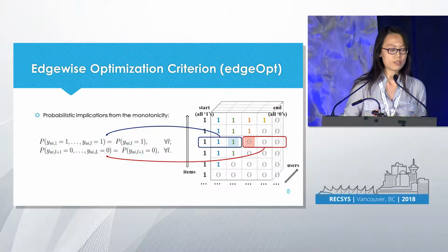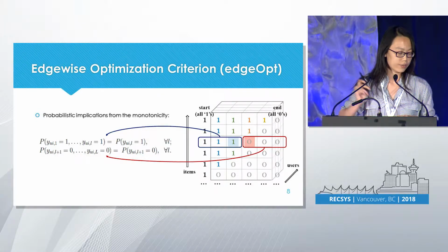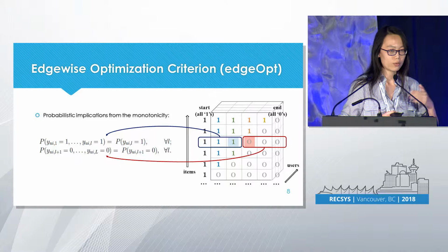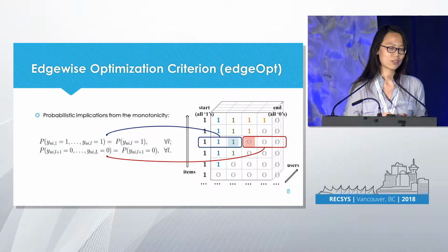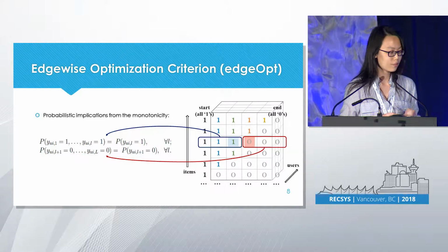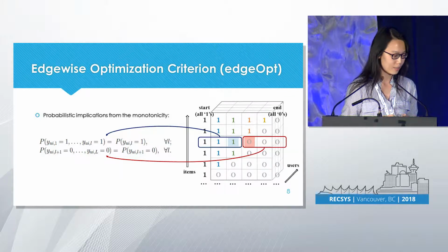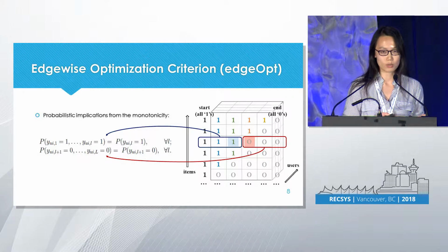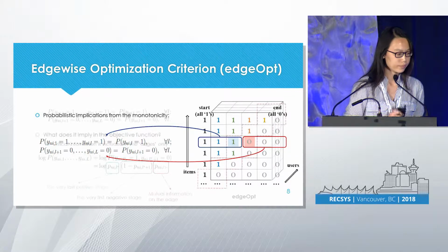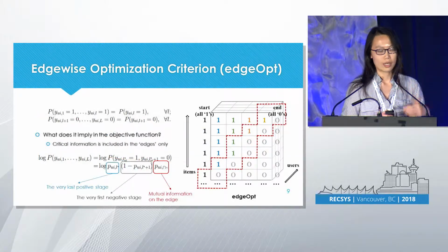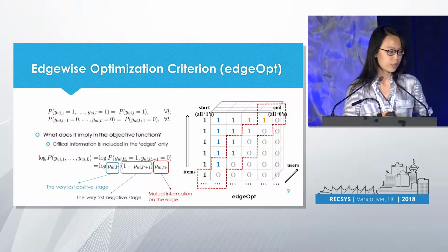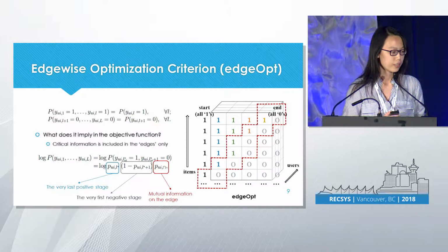We just train the model in this highlighted area. We just do a few mathematical deductions, and we can see in the loss function, what we really care about is the very last positive stage, the very first negative stage, and the mutual information at the edge. So we can conclude all these techniques in this algorithm. It's very simple, actually.